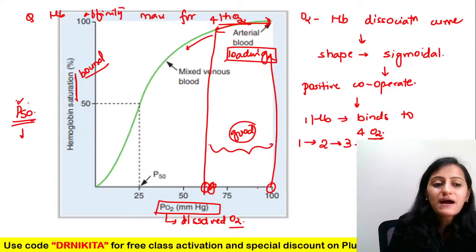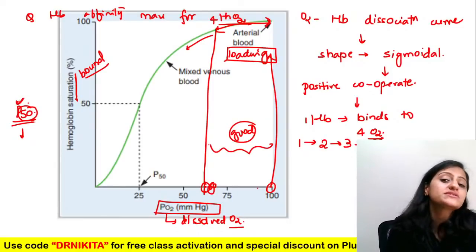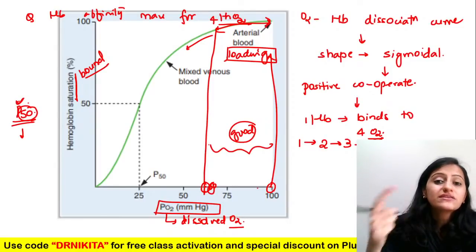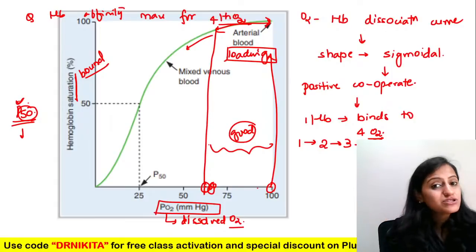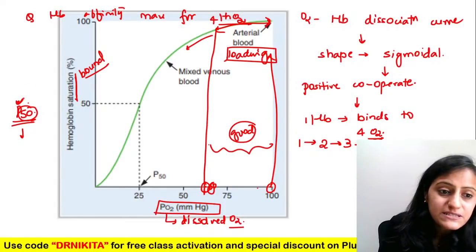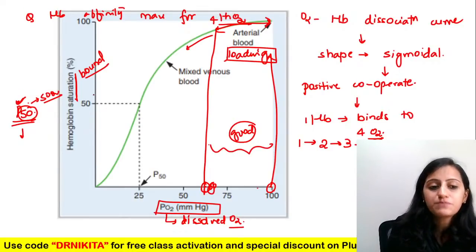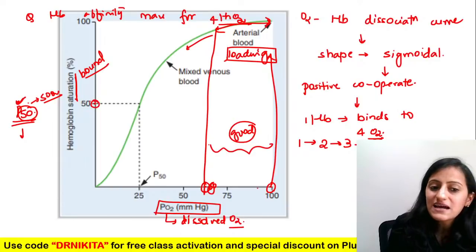P50 means the partial pressure of oxygen at which the saturation is 50%. It is not the other way around, the saturation at which the PO2 is 50. That is not your P50. P50 is the partial pressure at which the SO2, the hemoglobin saturation, is 50%.